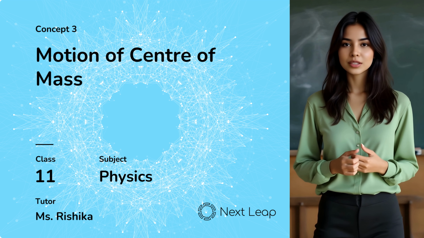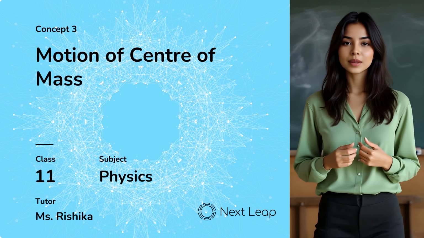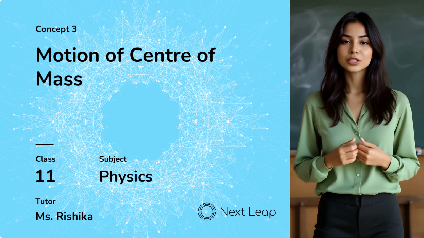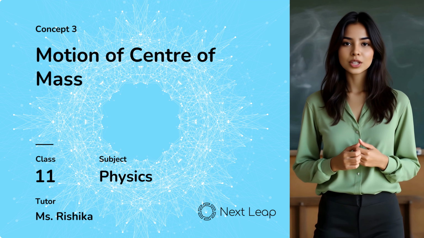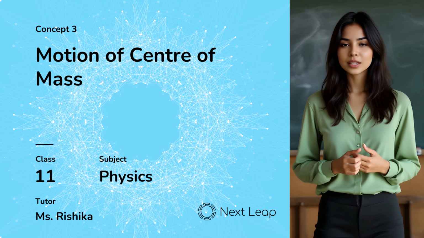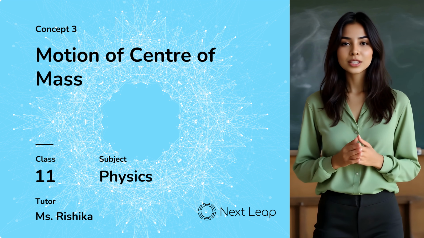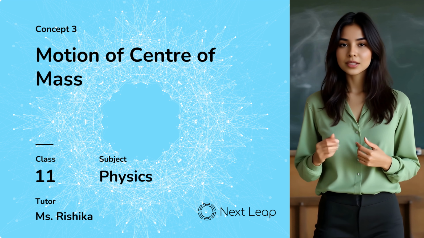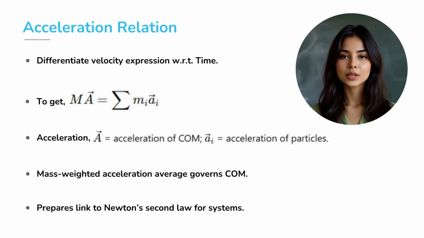If we differentiate this with respect to time, we get a beautiful result. M times V equals summation of m_i v_i. Equation 6.8 tells us that the velocity of the center of mass is just the mass-weighted average of particle velocities. So even if every particle wiggles differently inside a rocket or a gas cloud, the center of mass moves with a neat, predictable velocity. Now let's go one step deeper.